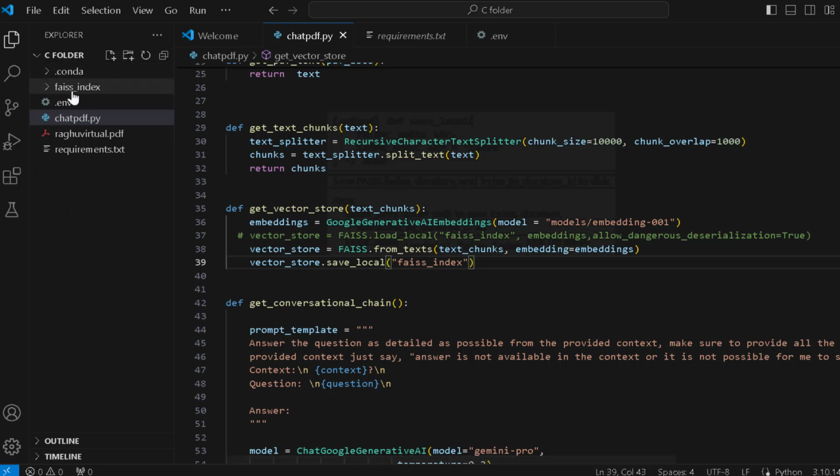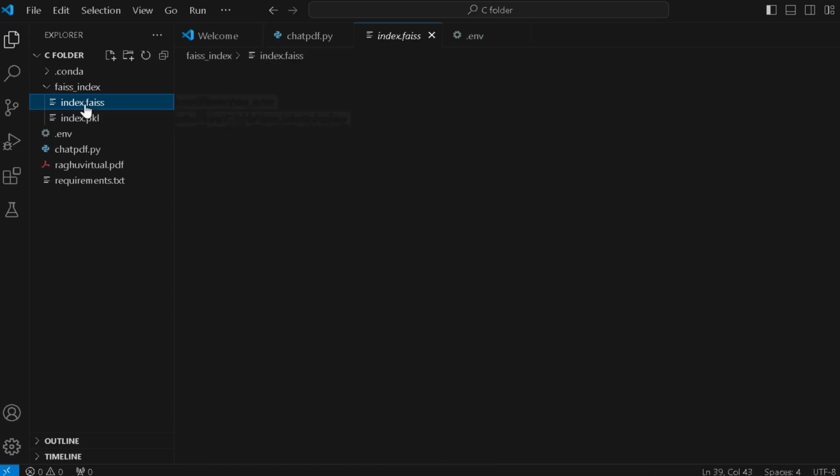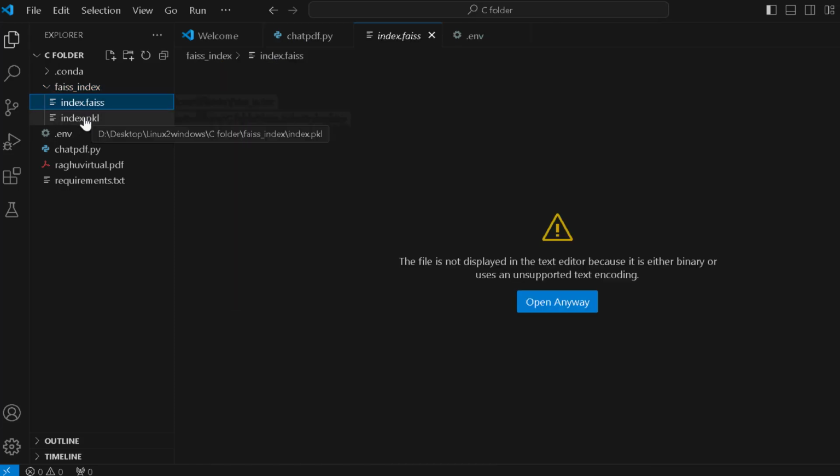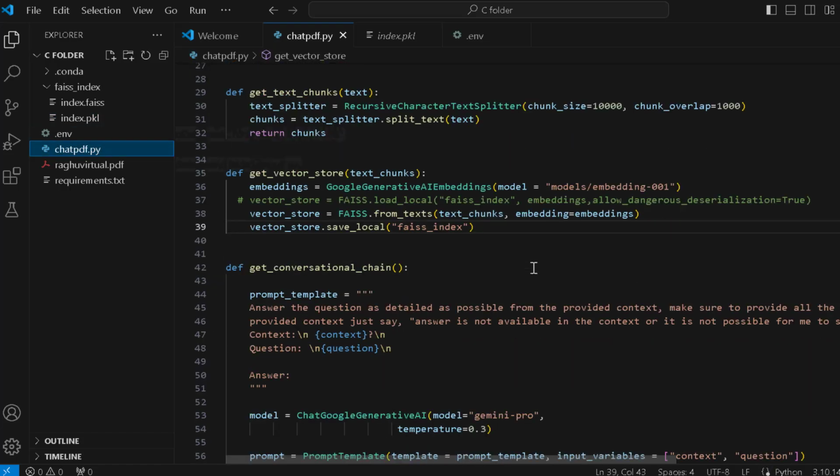On the left-hand side you can see the FAISS index: one is index.faiss and another is index.pkl. You can't see it because it is stored in binary or an unsupported text encoding.